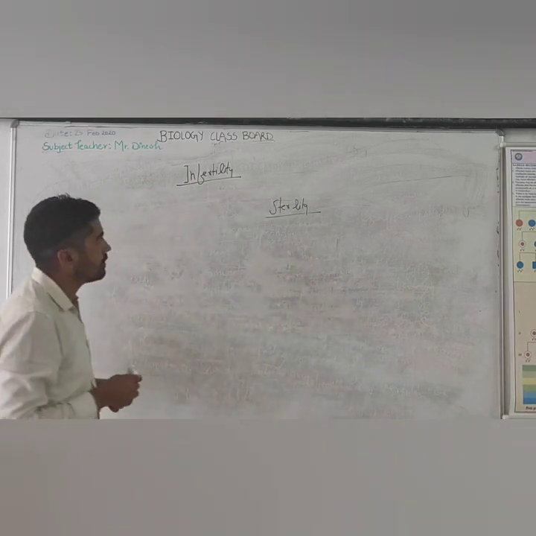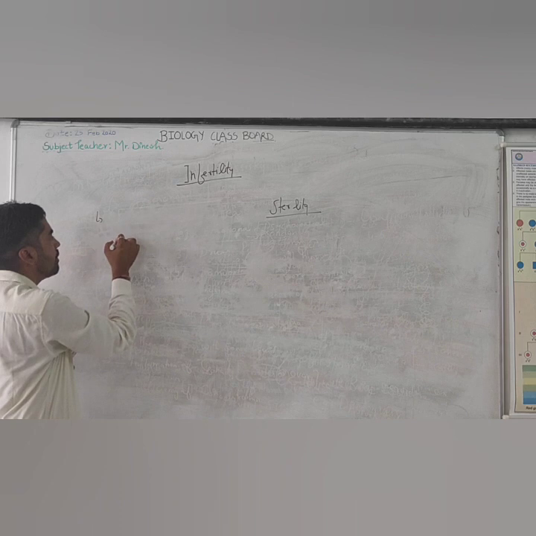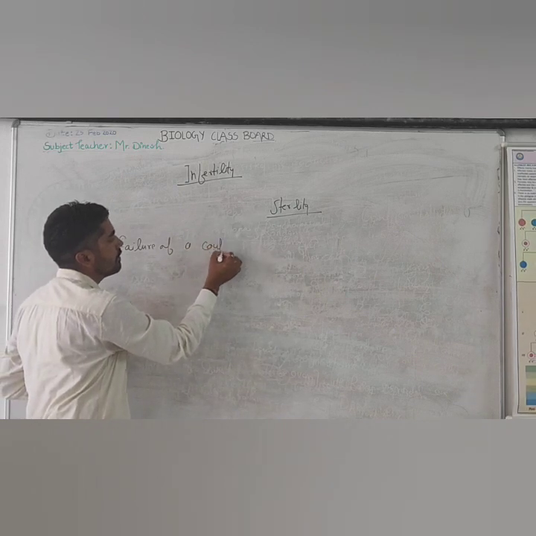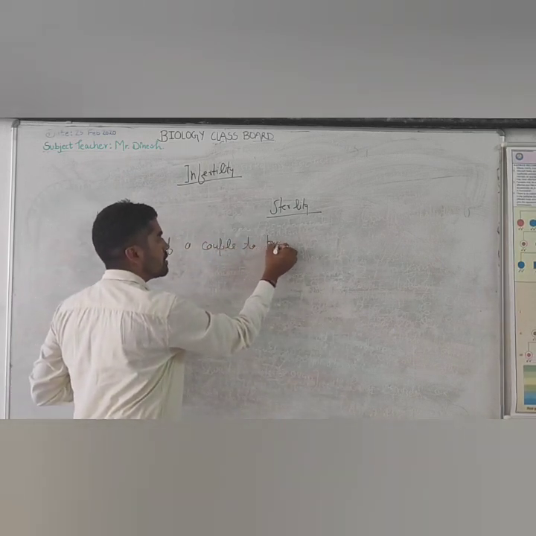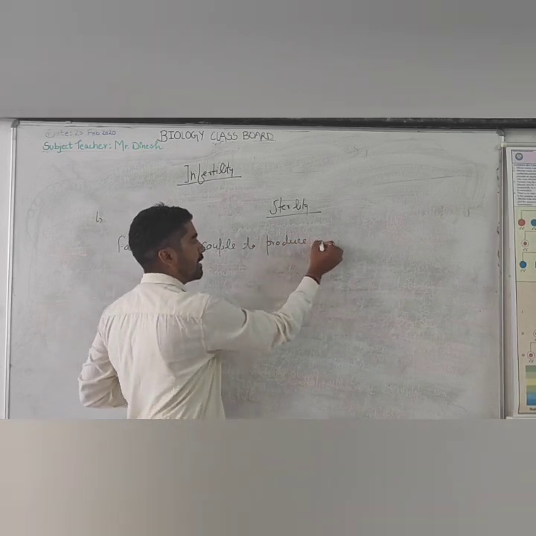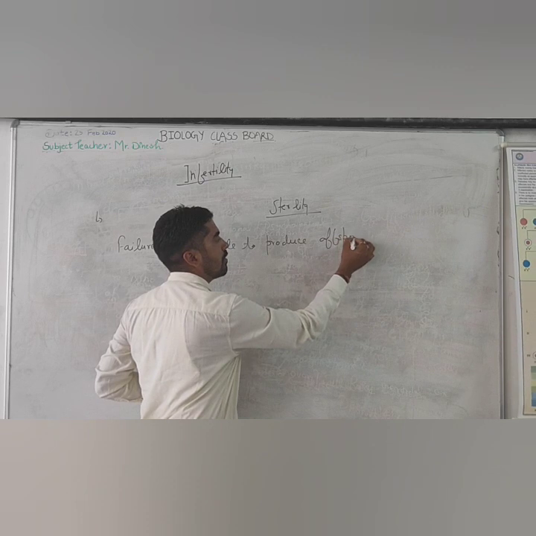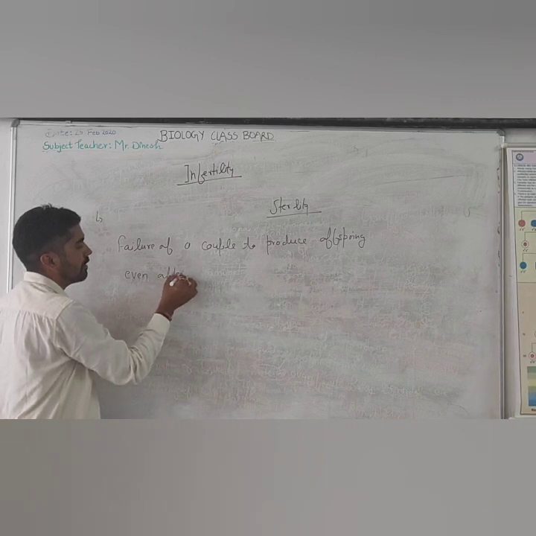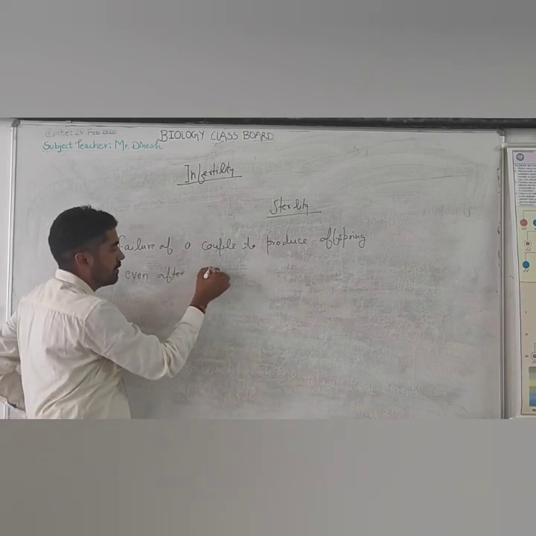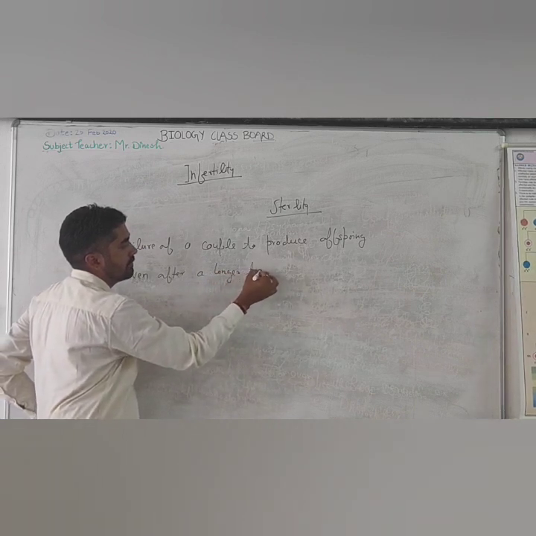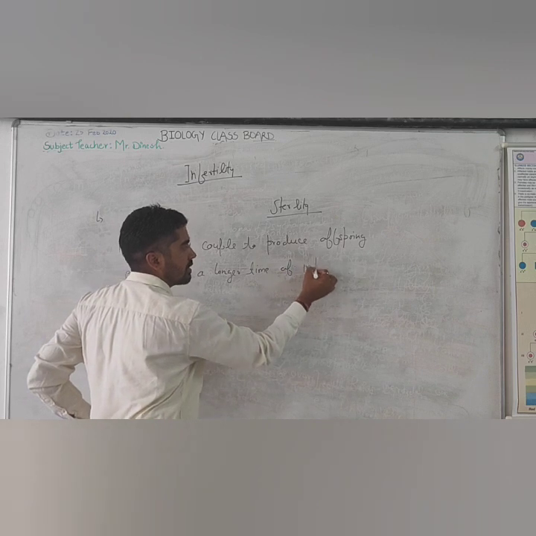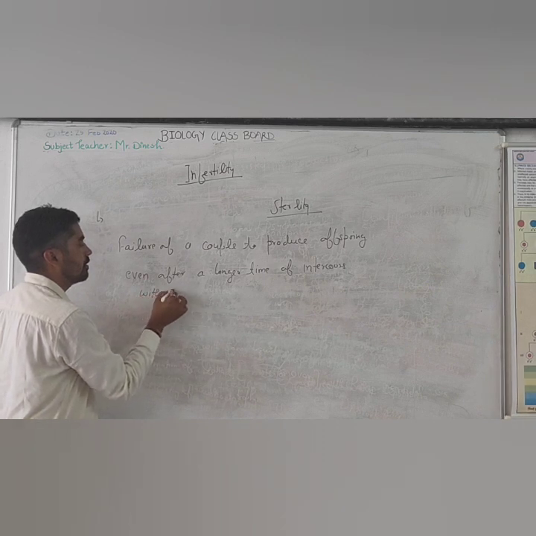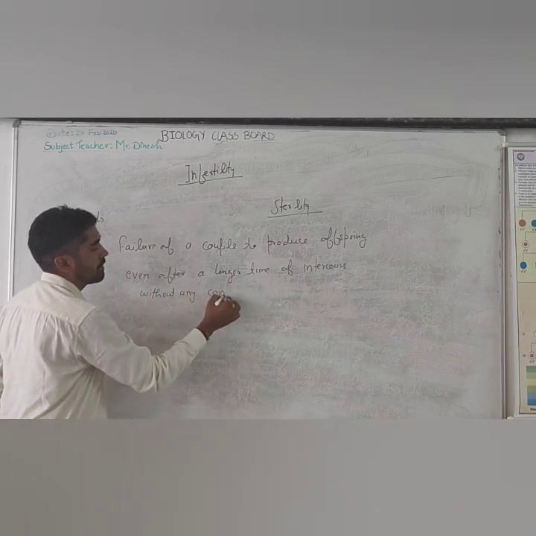We can say infertility is the failure of a couple to produce offspring even after a longer time of intercourse without any contraceptives.